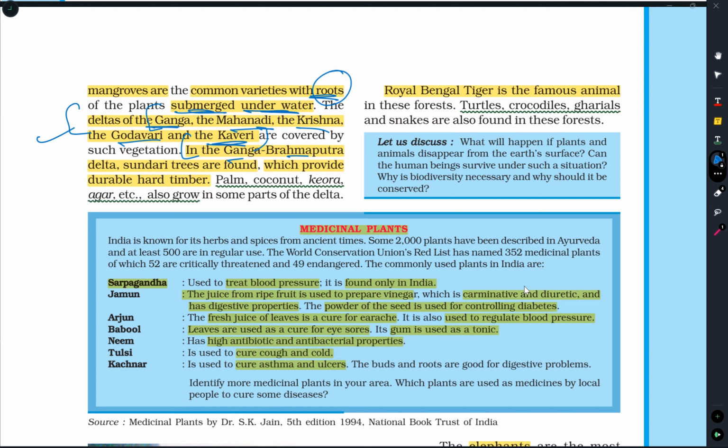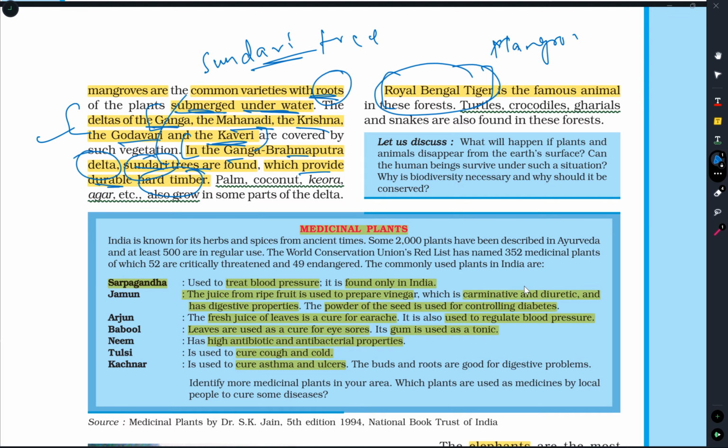In the Ganga Brahmaputra delta, Sundari trees are found. What is this? This is a type of tree, Sundari tree, which provides durable hard timber for the people. Palm, coconut, keora, agar, etc. also grow here. Royal Bengal tiger is the most famous animal found in this region. The mangrove forest is the region which contains Royal Bengal tigers. These are the areas which have Royal Bengal tigers.